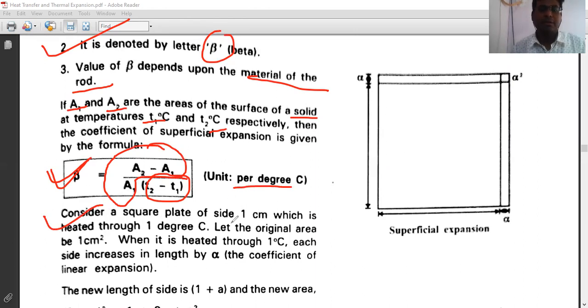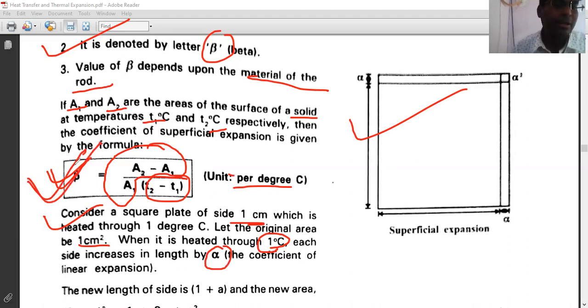Consider a square plate of 1 centimeter side. Let the original area be 1 centimeter square. When it is heated through 1 degree Celsius, each side increases by alpha. So it will show the linear expansion. This is the formula for areal or superficial expansion. Right up to this point.